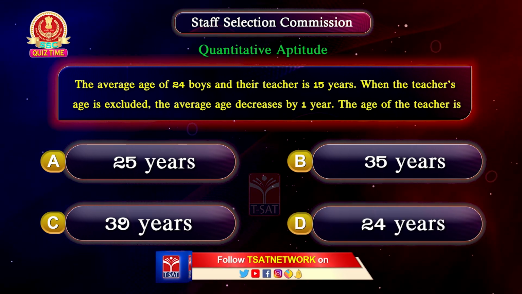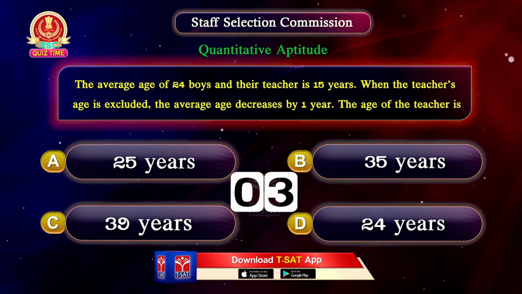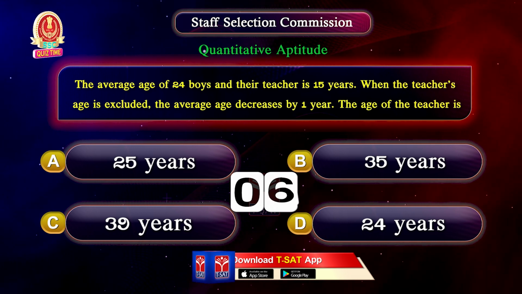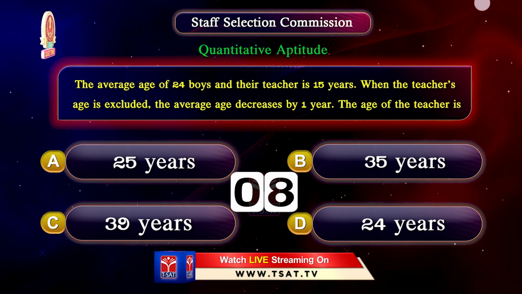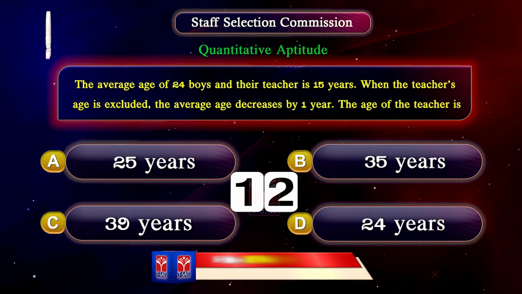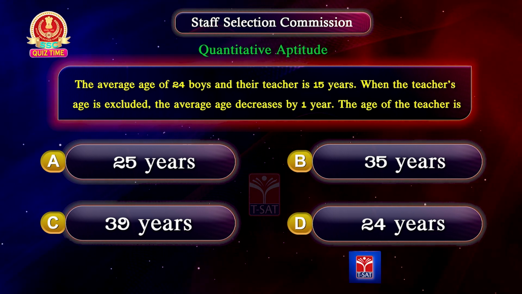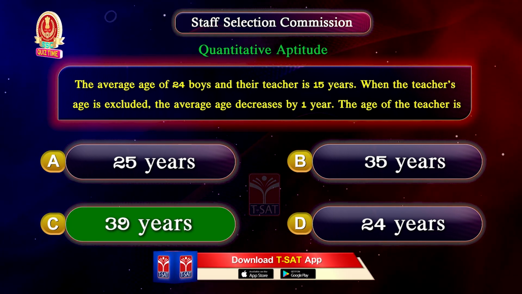Your time starts now. The correct answer is option C 39 years.